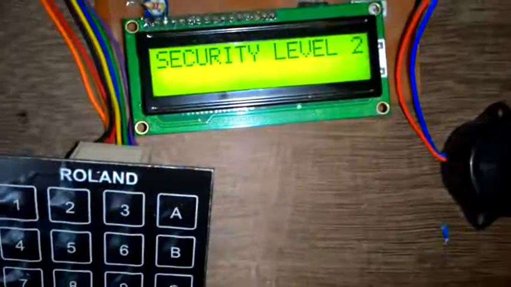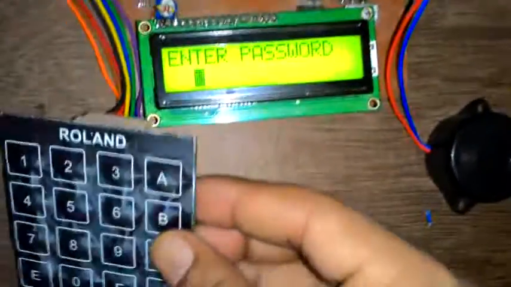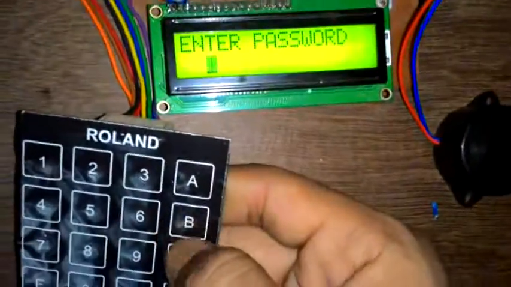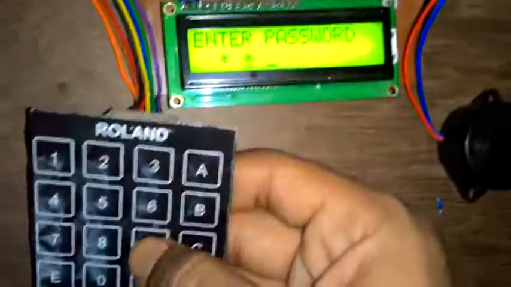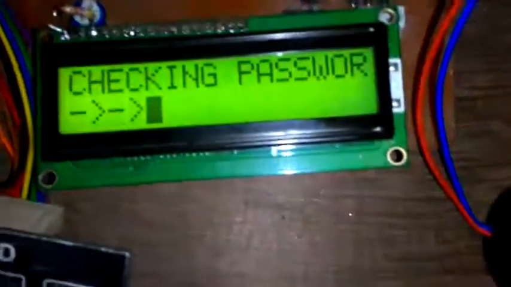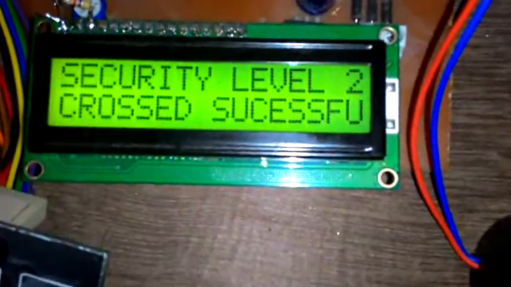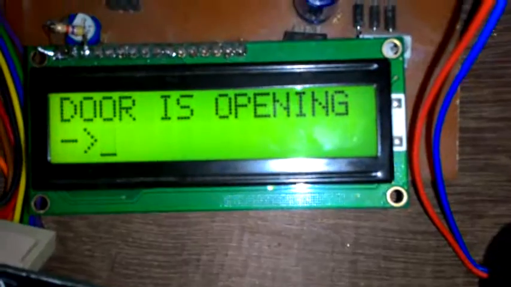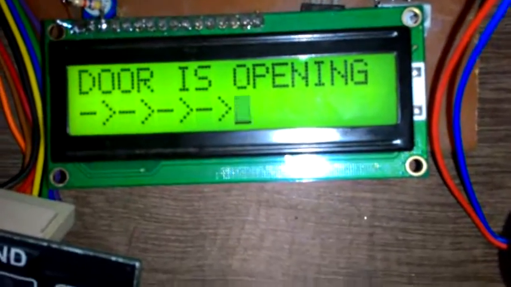So let's correct the password. So if I press B, then 98765 and again checking password, green LED will be on condition, access granted and door is opening.